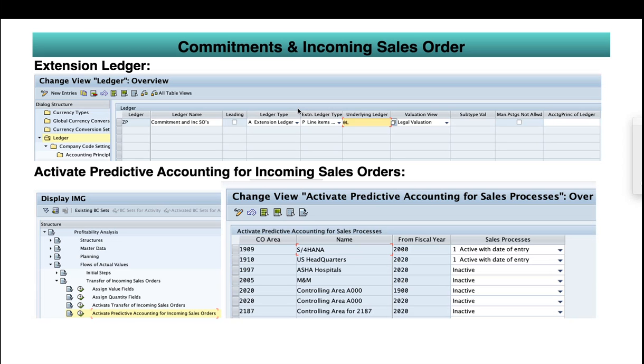In the bottom portion, though you activated the extension ledger, it won't be updated automatically. So we need to activate this in COPA, that is profitability analysis. If you see the left side navigation path, under flow of actual values, transfer of incoming sales order. Earlier we used to assign value fields and quantity fields in KE4I or some other transaction to activate transfer of incoming sales order. Now we have to activate predictive accounting for incoming sales order. It is activated at controlling area level, and you can give the fiscal year from which it applies. For example, in the future, if you don't want to use this functionality, you can deactivate it.